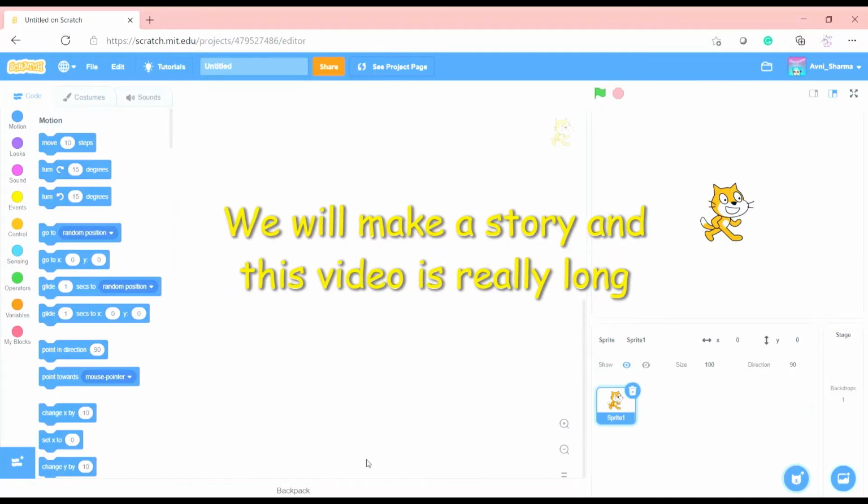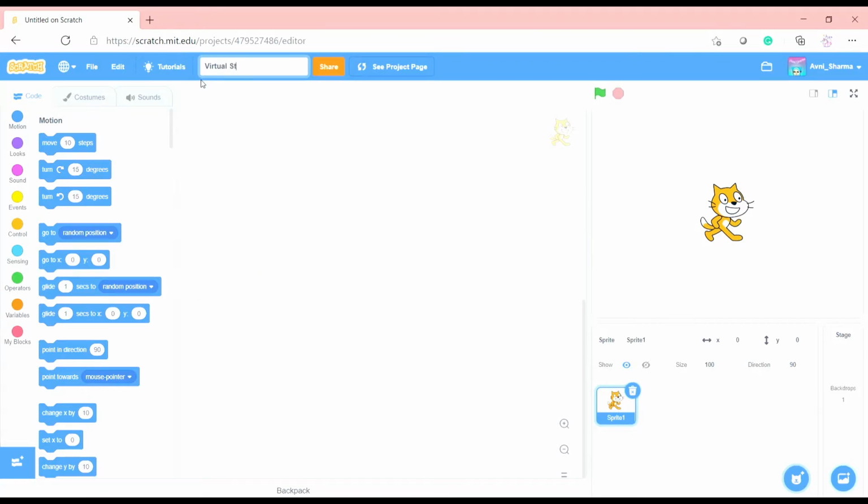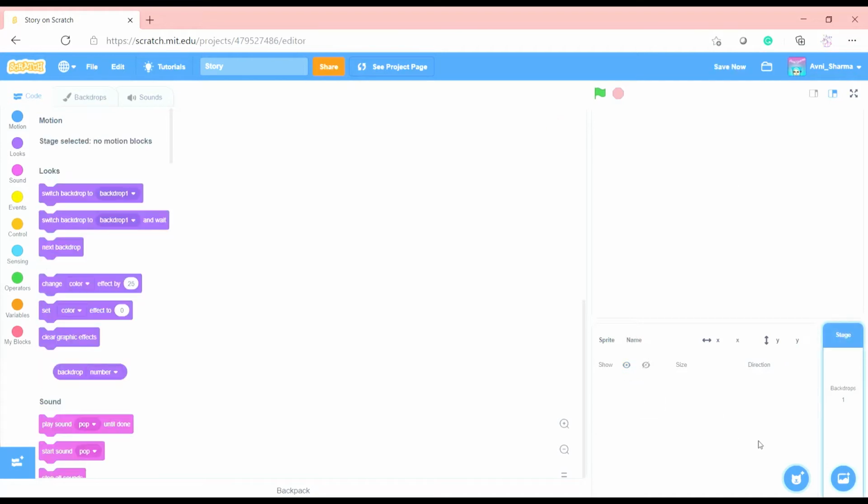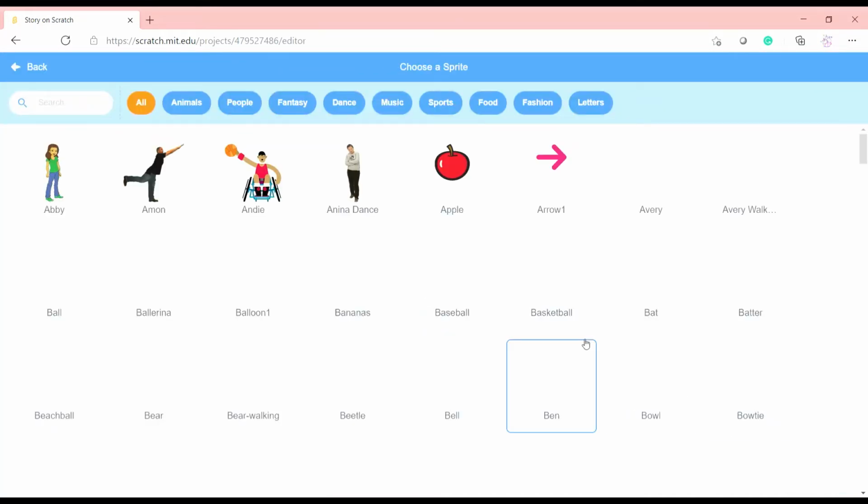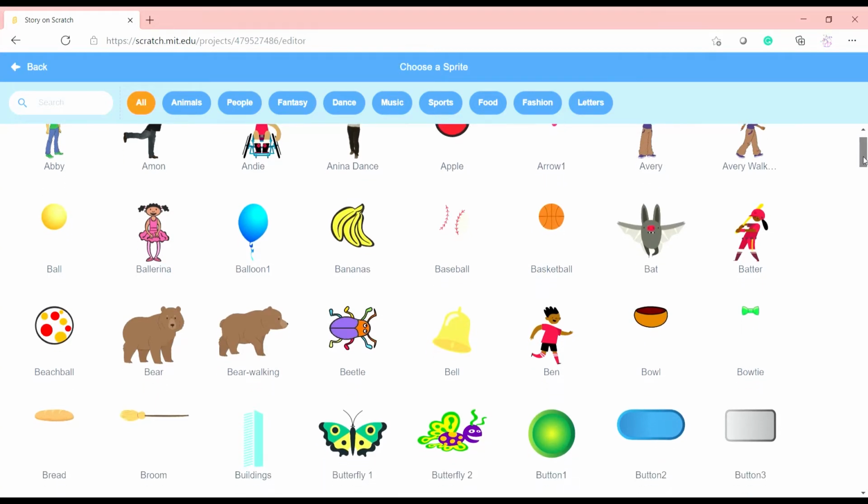Hey everyone, we will make a virtual story. Now, first, we will rename this into virtual story, or you can just say story if you want. We're going to make one complete story that you can do at the same time. We can choose this sprite or we can choose a different sprite. Let's choose a different sprite.